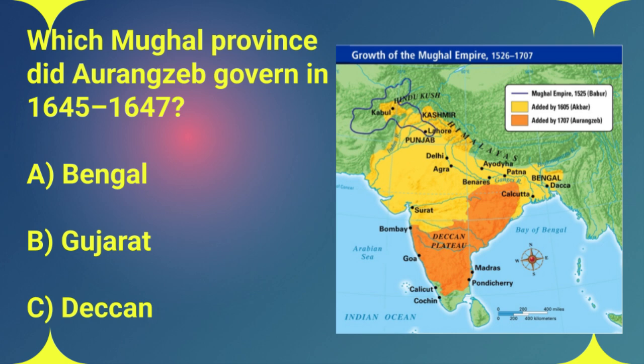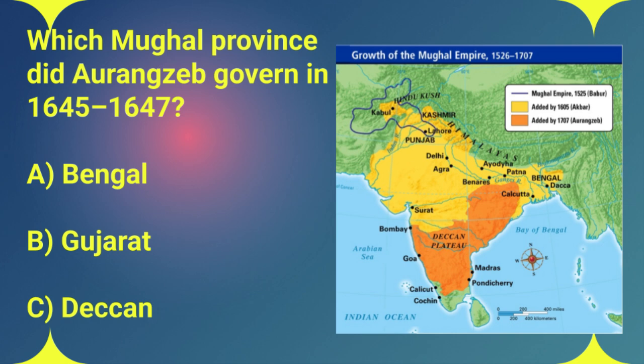He also governed Multan, Balkh, and Sindh at different points. All of these experiences were like stepping stones, giving him firsthand knowledge of managing diverse territories, dealing with different populations, and honestly, learning how to be a leader. It was a crash course in rulership, really. It sounds like it. The correct answer is B, Gujarat.